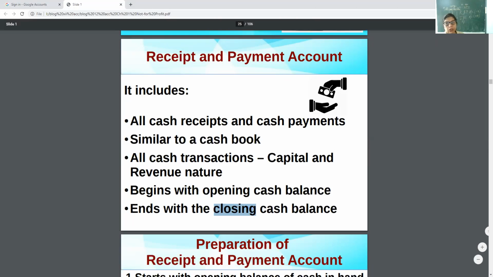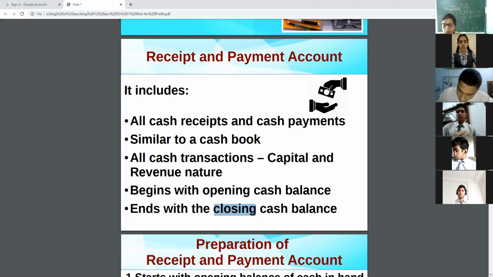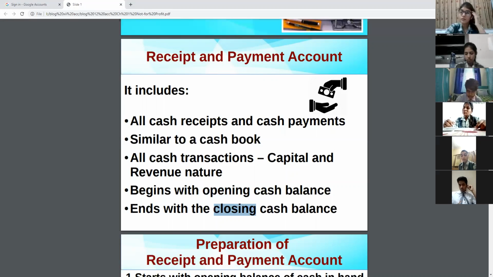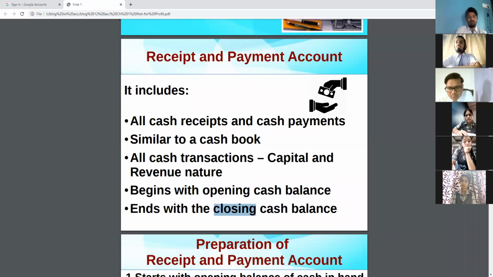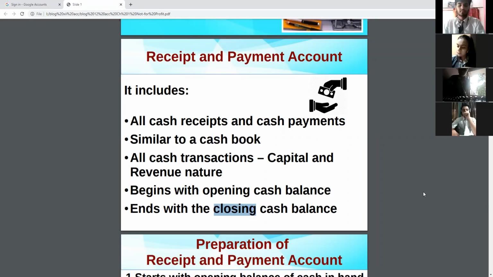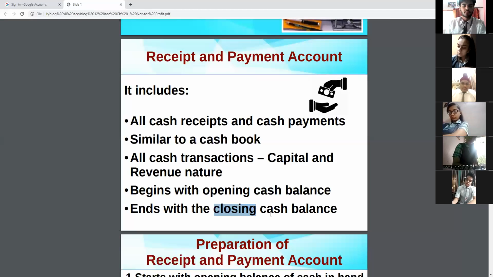Now my question to you: why does a non-profit organization prepare a receipt and payment account? This question came in CBSE. What is the need to prepare a receipt and payment account? The basic aim is to find out the closing cash balance.